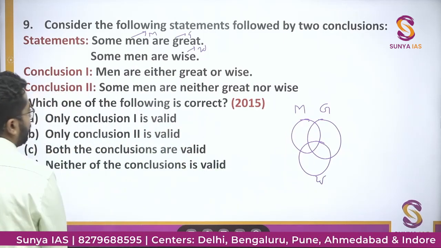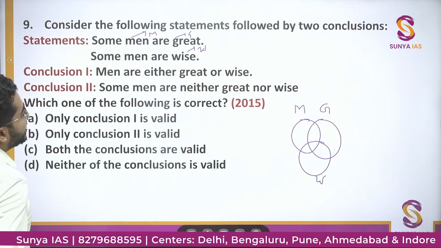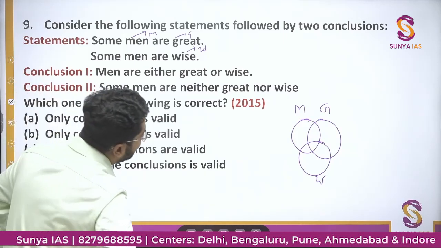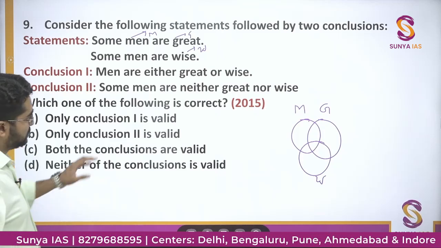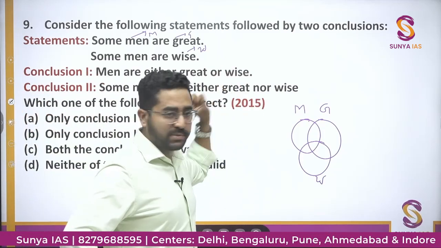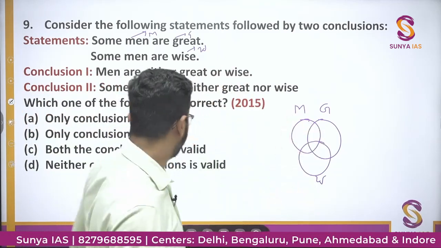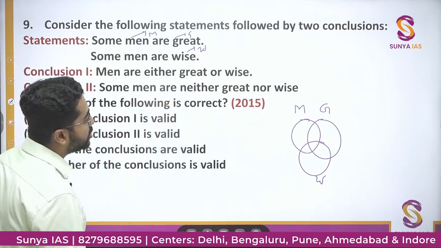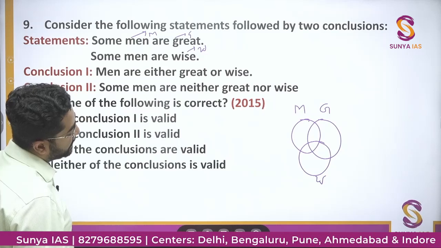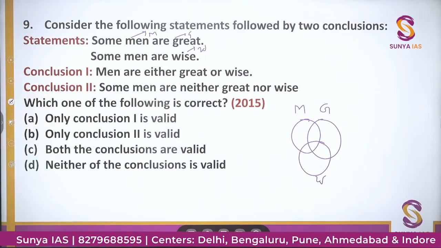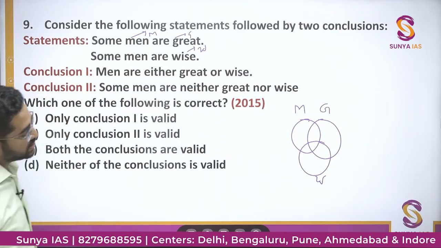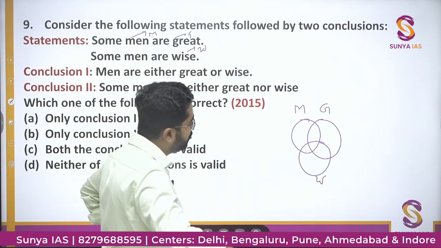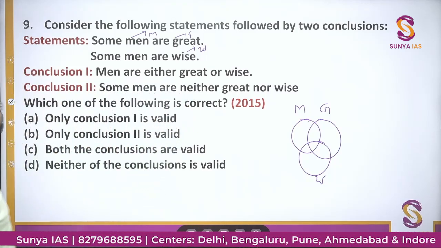Now I will, जो negative वाले statement हैं उनको देखना पड़ेगा. Men are either great or wise. तो ये अभी affirmative है, इसको हम लास्ट में देखेंगे. पहले हम negative वाला statement देखेंगे. Some men are neither great nor wise. Some men are neither great nor wise. So from here you can tell that some men are great, some men are wise.